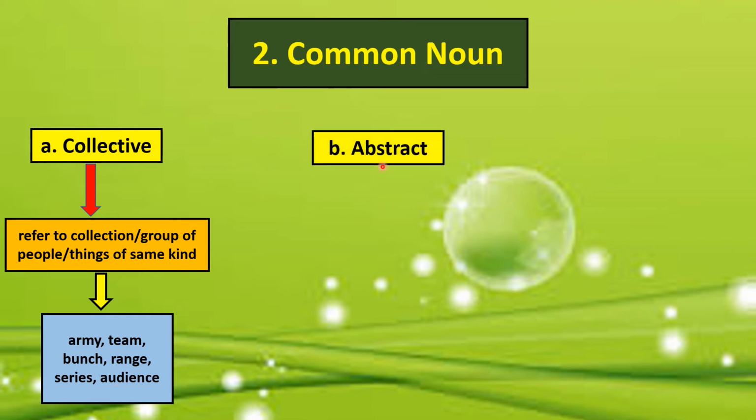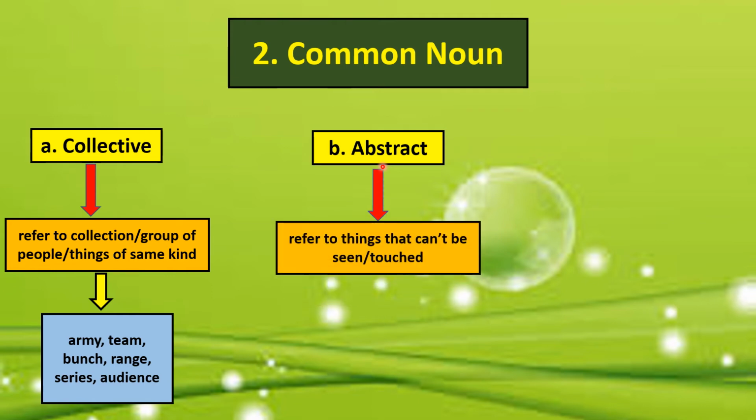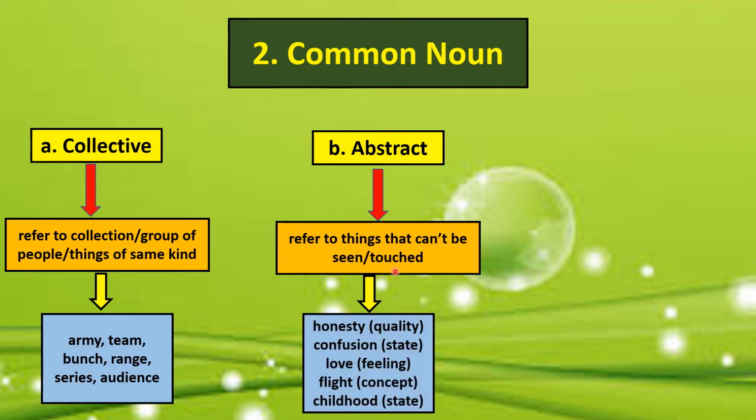Let's talk about abstract nouns. Abstract noun refers to the things that cannot be seen or touched. For example, honesty. It is a quality. You cannot see or touch it, so it is an abstract noun.